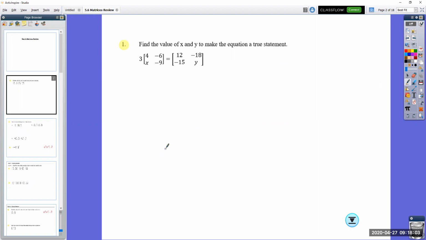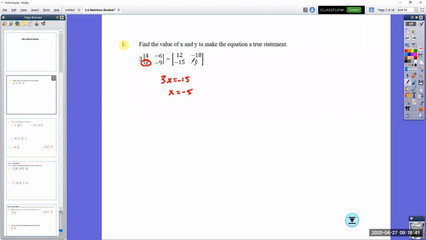So for number 1, find the value of x and y to make the equation a true statement. Now when I'm looking at this, there's only one variable here, and that's the variable x. Remember, when we're scaling matrices, that's what's going on here: it's a constant outside multiplied into the matrix. I can look at 3 times 4, and I get 12. 3 times negative 6 gives me negative 18. 3 times x equals negative 15. Then divide both sides by 3, and x is going to equal negative 5.